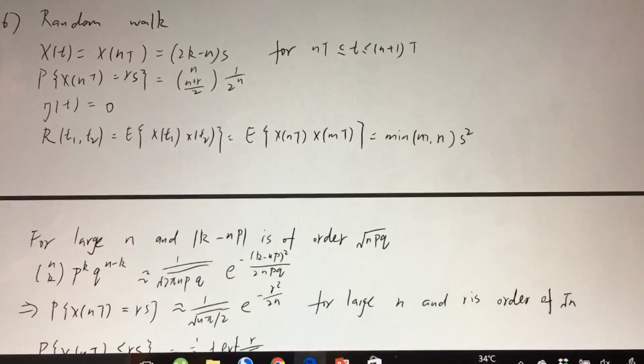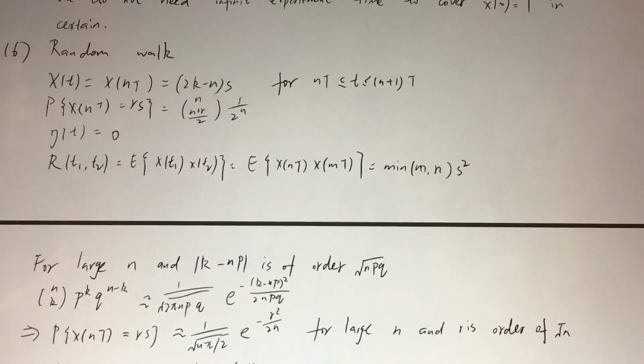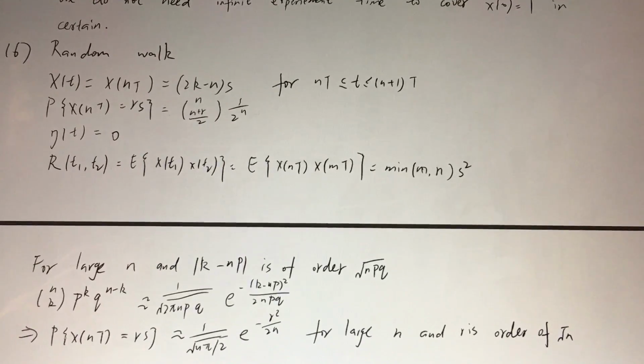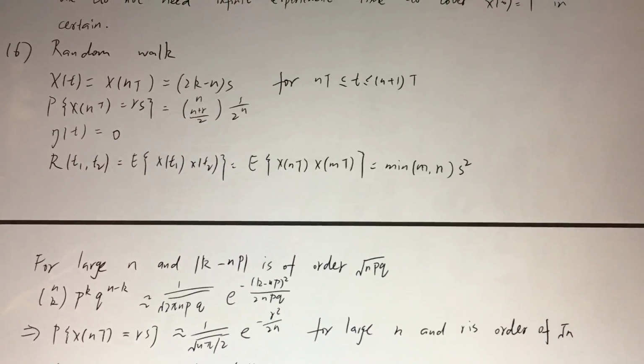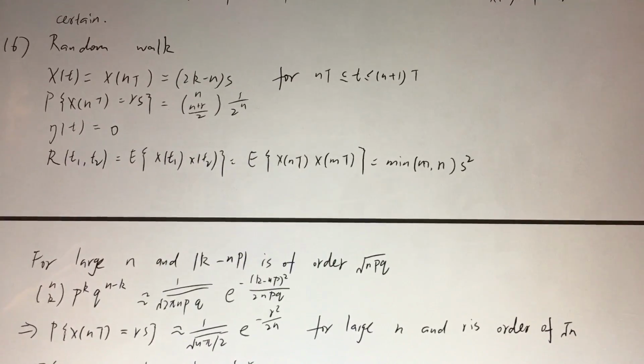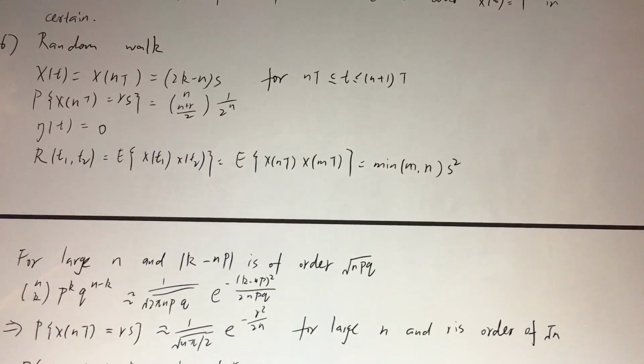We get the mean of the random walk is 0, because the probabilities of going forward and backward are both 1/2, and the correlation function is the minimum of m and n times s squared.